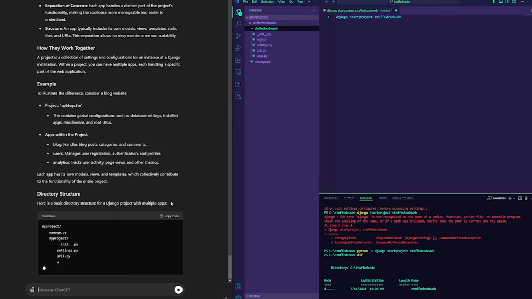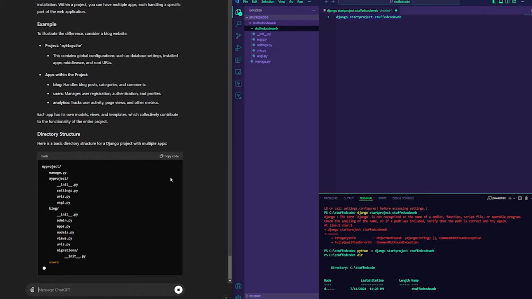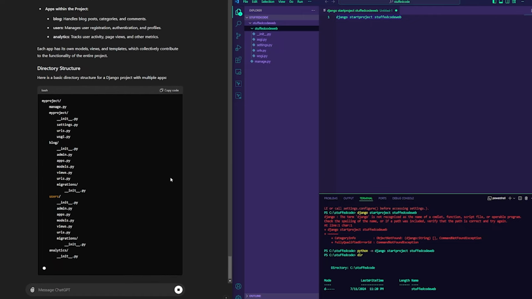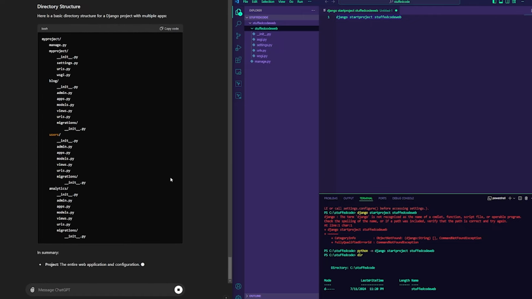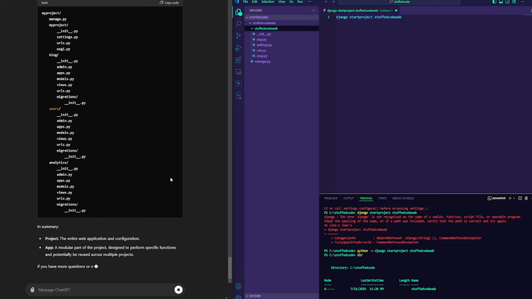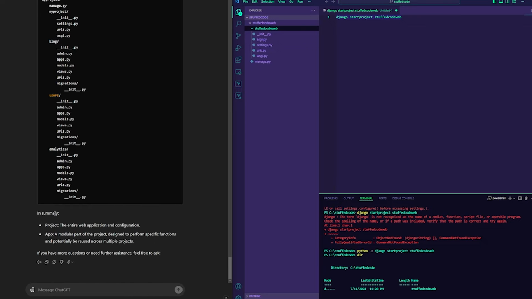if it's appropriate, and it goes into details on how you can utilize it, and what some of the differences are. And the benefit is it also gives a summary. So you could see project, the entire web application and configuration. App is a modular part of the project, designed to perform specific functions and potentially be reused across multiple projects.